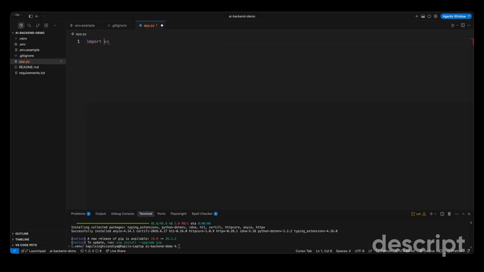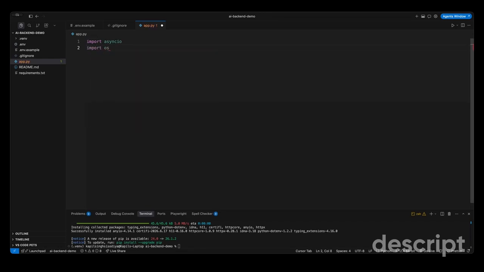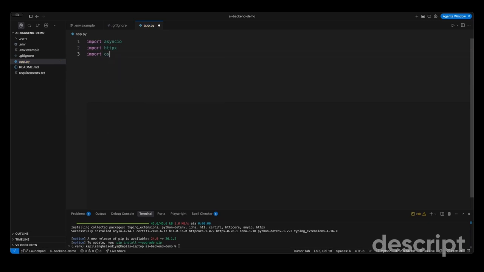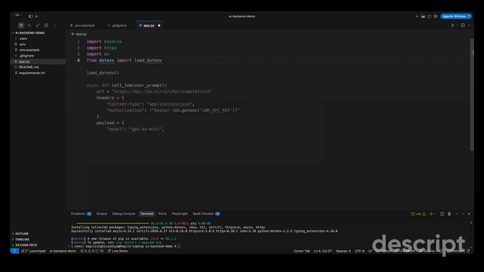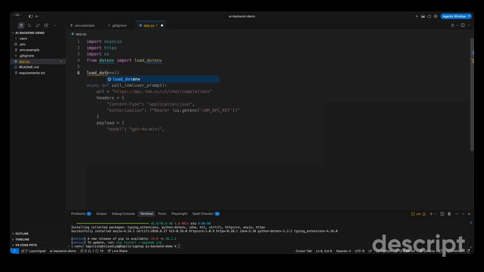We'll create a new file app.py and this file is going to be our entire backend for this episode. Then we'll import asyncio because our HTTP call will be async. We'll import httpx for the request and we'll import os to read the environment variables. Then load_dotenv runs as soon as the file imports and it pulls the OpenAI API key into the process. From this point, whenever you get the environment variable with the API key name, it will work as long as .env exists.